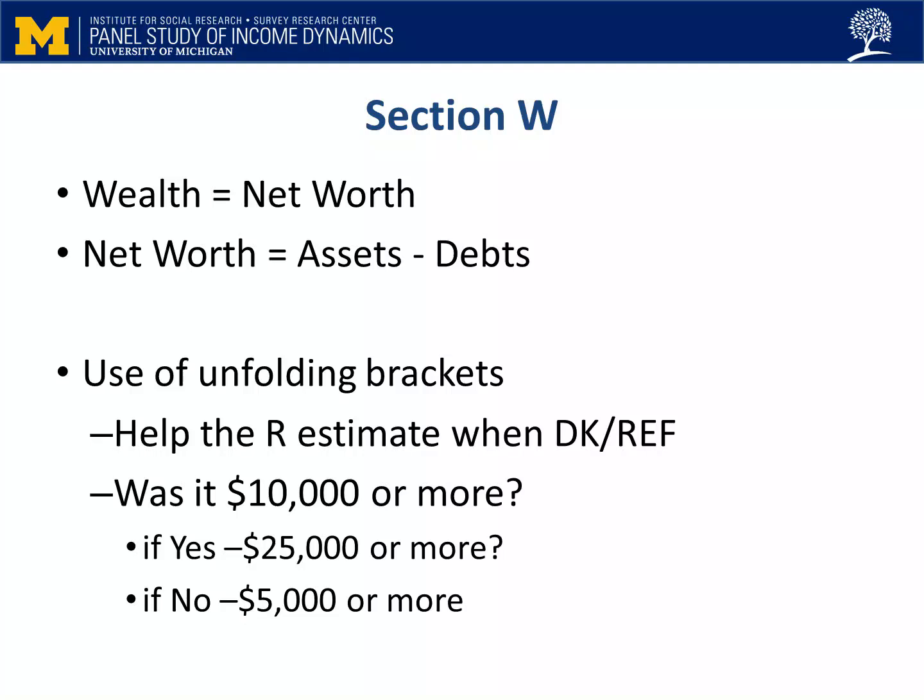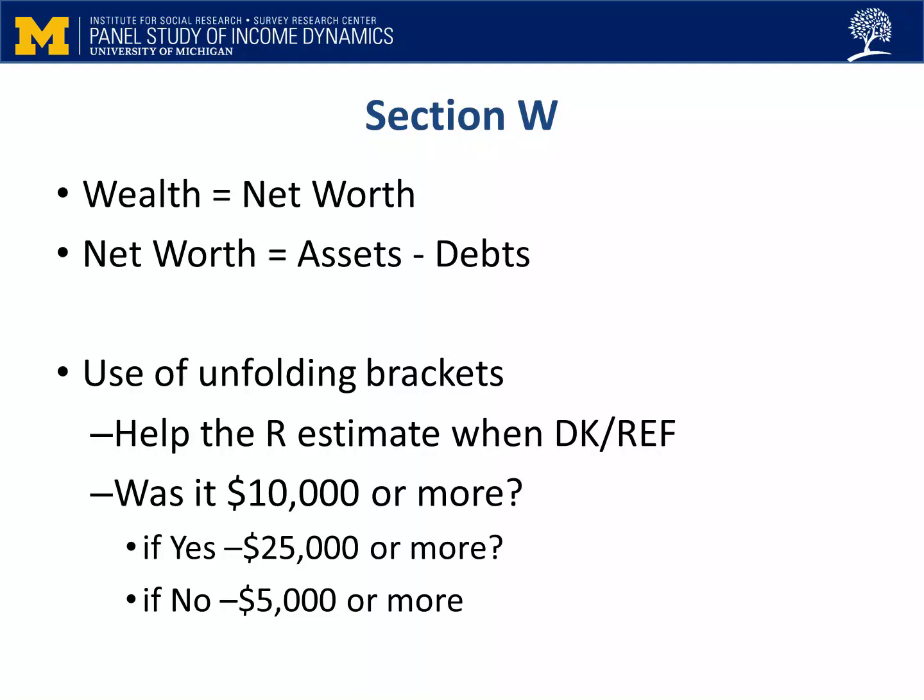In order to get the best data in this section of the questionnaire, we make extensive use of a feature that you've seen a few times before, unfolding bracket questions. So we want you to be familiar with the way these questions work. We use them to help the respondent narrow down an estimate. They are triggered when a respondent answers a question, don't know, or refuses to answer. The next question will then suggest an amount. For example, would it amount to $10,000 or more?